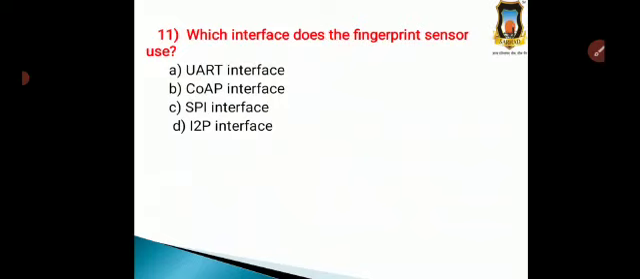Question number 11. Which interface does the fingerprint sensor use? Option A, UART interface. Option B, COAP interface. Option C, SPI interface, and option D, I2P interface. So which interface does the fingerprint sensor use? So the correct answer is option A, UART interface.